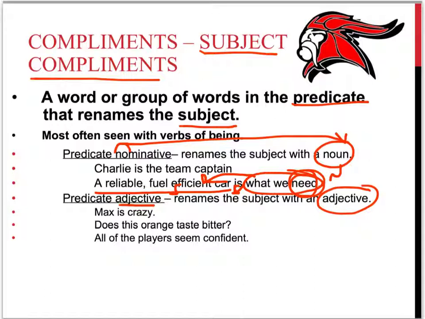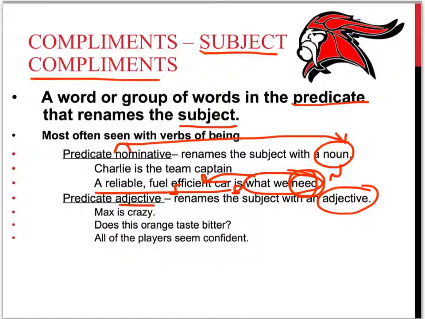Next, the predicate adjective renames it with an adjective. So, Max is crazy. Max, verb is, who is Max? Crazy. Well, crazy is an adjective, and it's renaming Max. It's calling Max crazy. And it's doing so with an adjective. Next, does this orange taste bitter? And you're renaming orange, right, with bitter. Again, that's an adjective.